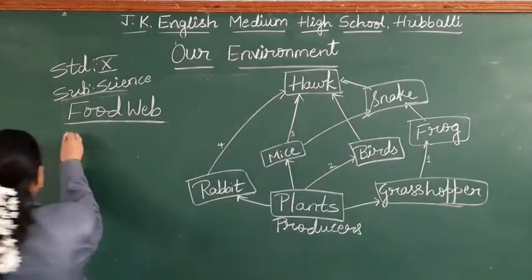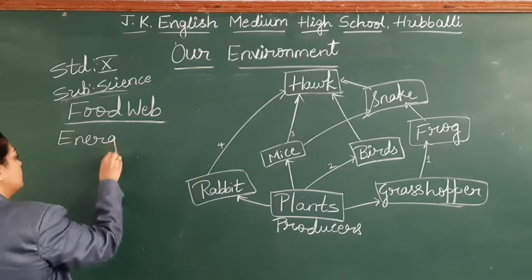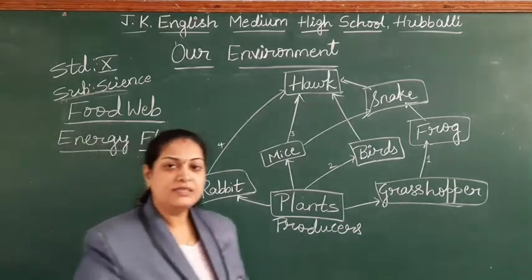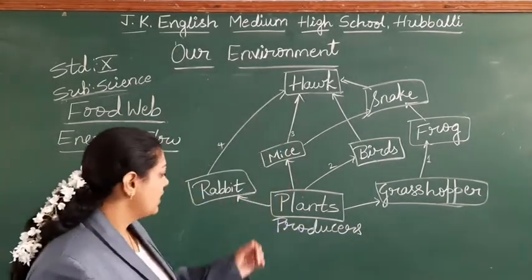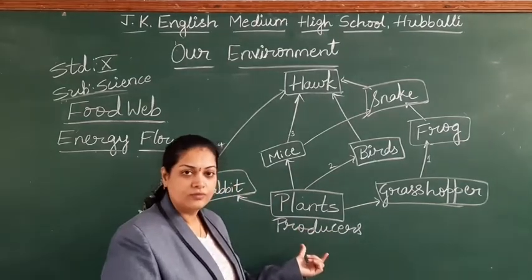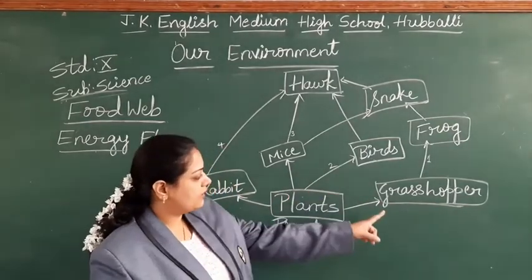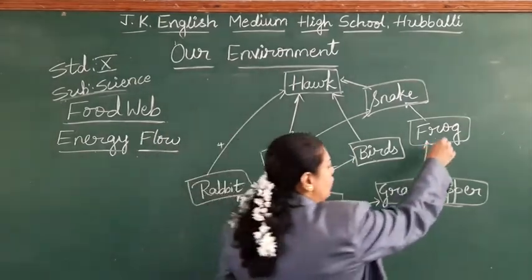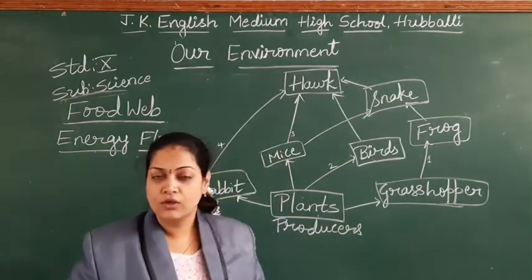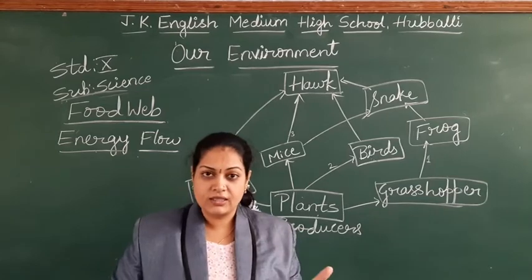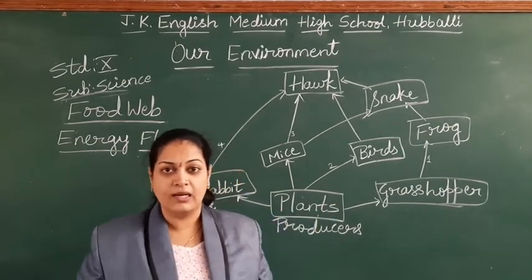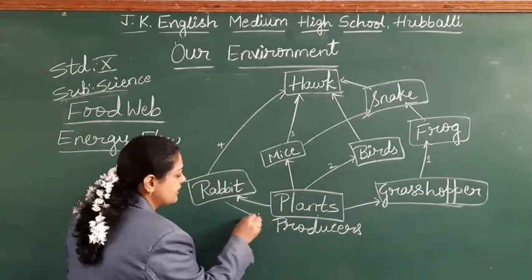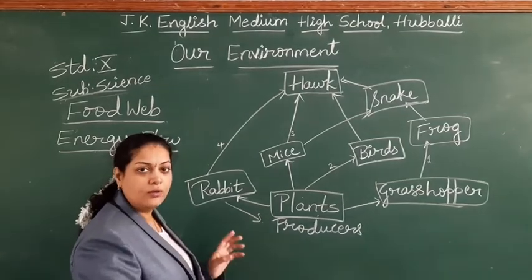Next concept, energy flow. What is this energy flow? See, students, producers will prepare the food, nothing but the energy that is taken by the grasshopper to frog. Do you find the transfer of energy from frog to grasshopper to producers? No, we don't find. Flow of energy is always unidirectional. That is what you are showing all these arrow marks, students. By mistake also don't write this arrow mark, it gives you wrong meaning.